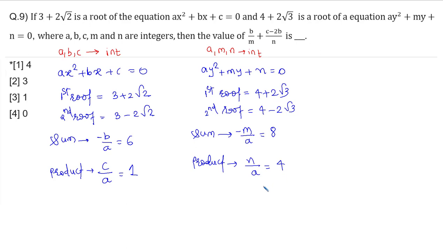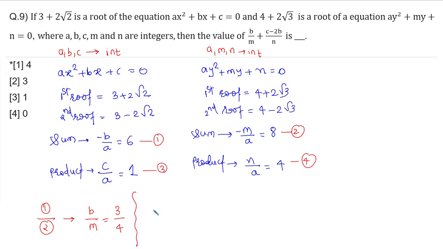So now we need to find the value of b divided by m. How can we find that? Let's have a look at it. Let's call this equation 1, and this equation 2. If you divide equation 1 by 2, you will get b divided by m is equal to 6 divided by 8, that is 3 divided by 4. Okay, so we got the value of this. Now c divided by n. Let's call these equation number 3 and equation number 4. Let's divide 3 by 4.